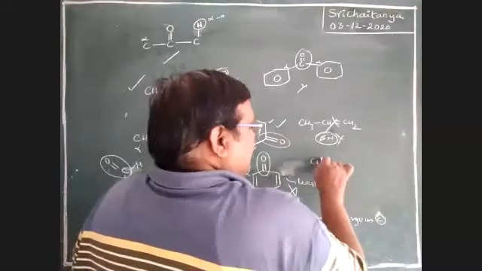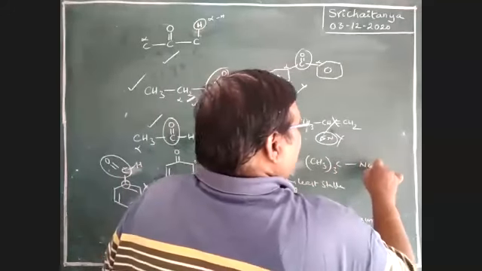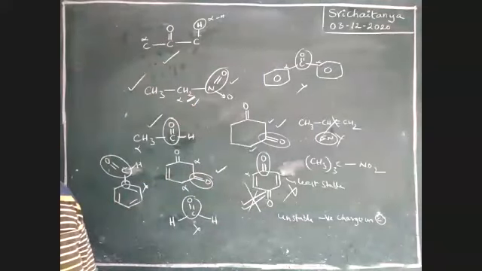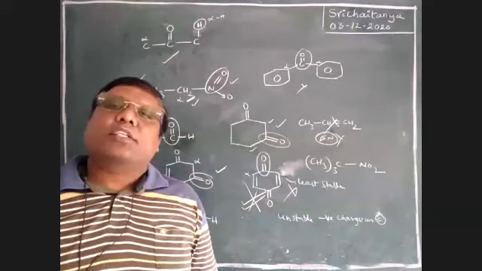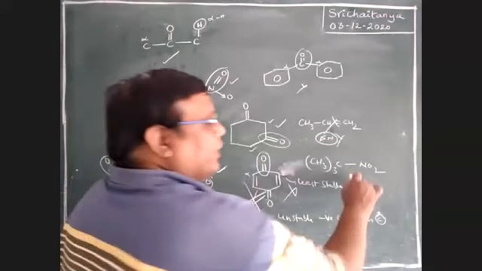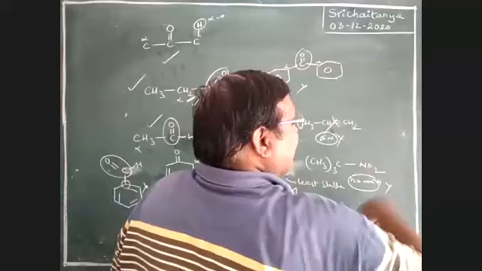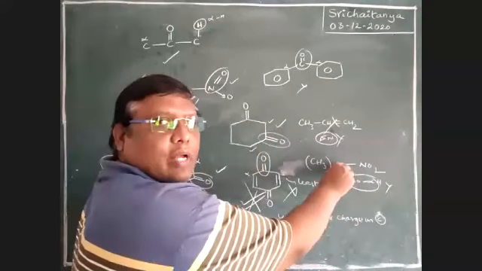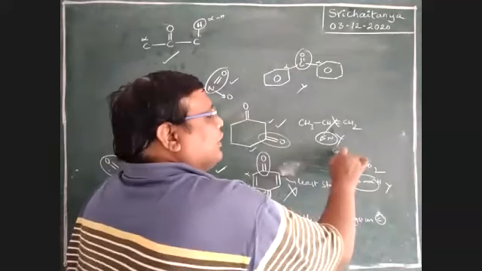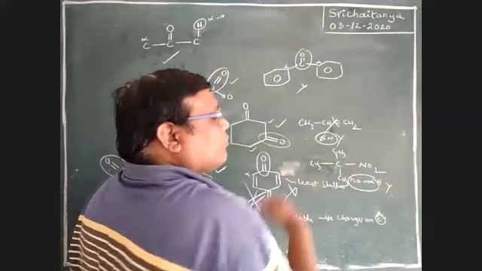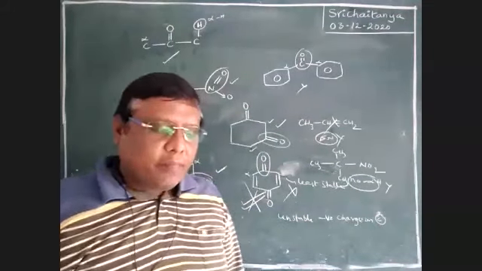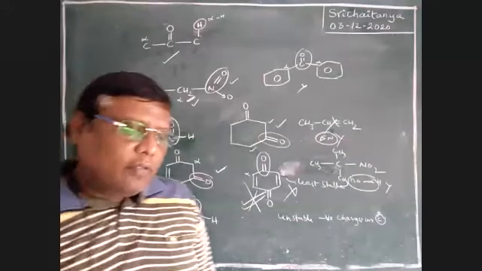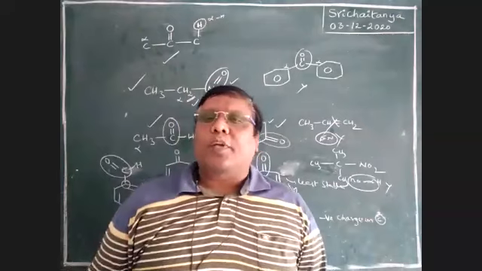Now, (CH3)3C-NO2. Does that exhibit or not? Which one failed? Yes, correct, there is no alpha hydrogen. The alpha carbon is there, but it is bonded with three methyl groups. Alpha carbon is there, but not alpha hydrogen. That is why it failed. So this is the way to identify whether a compound exhibits tautomerism or not.